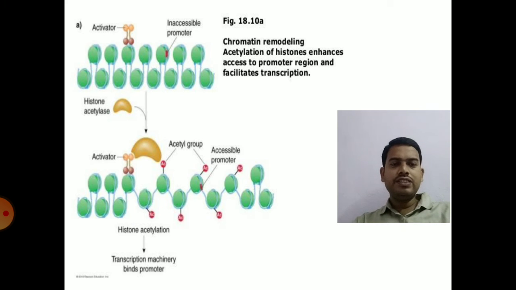So if you want to prevent the process of transcription, you can stop the process of histone acetylation so that the DNA compaction will be regulated. This is the method of controlling gene expression at chromatin level: prevention of acetylation of histone proteins in the DNA, that is, the chromosome.